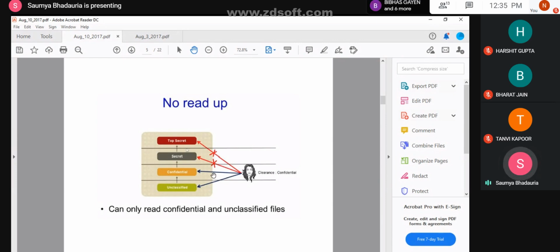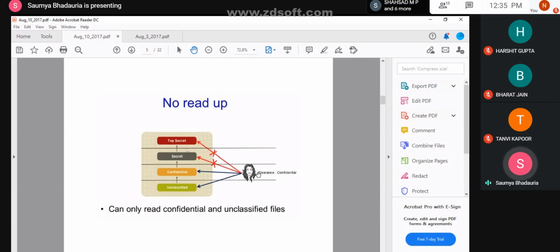Now, when we are talking about the information flow or shifting of the objects, since I said that the clearance of this particular user is confidential, he has the right to access these as well. Why?